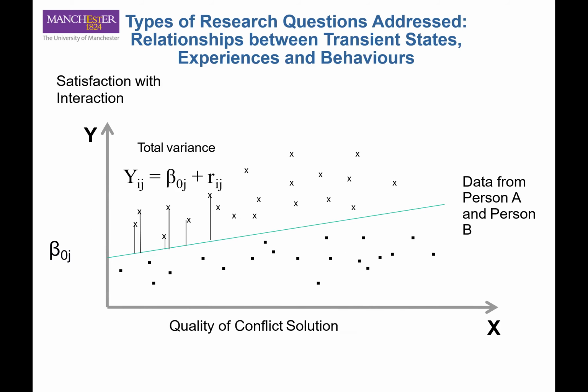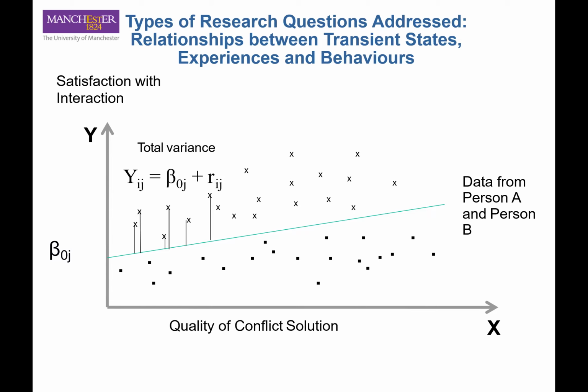Let's use an example to illustrate. If we are interested in investigating the relationship between quality of conflict solutions and satisfaction with interaction, here is the data from person A and person B. In this situation, we do not care too much about the individual differences. We just combine them together and find a regression line. This is the normal regression analysis.